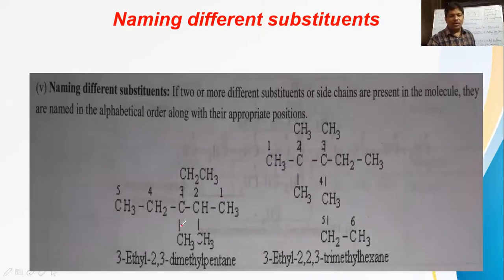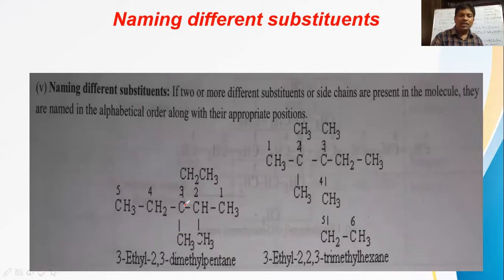And now, naming different substituents. Here in this case, first carbon, second carbon, third carbon, fourth carbon and fifth carbon. So the longest chain is a 5 carbon chain. On the second carbon, one methyl is there, and on the third carbon, one methyl is there. Check it. Second carbon has one methyl here, and third carbon has one methyl here down.